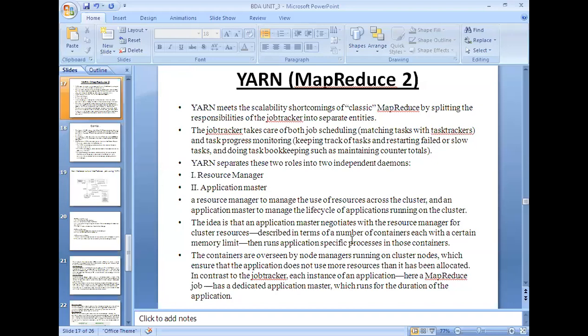Whatever resources are essential for the execution of the task will be allocated by the resource manager. That's it, there ends the job of the resource manager. It will take care of other housekeeping activities regarding the other jobs. Once resources are allocated to the application master, it is the responsibility of the application master to complete the allocated task. In such a way, it will appoint some sub-supervisors to take care of the subtasks. We can imagine it in such a way.